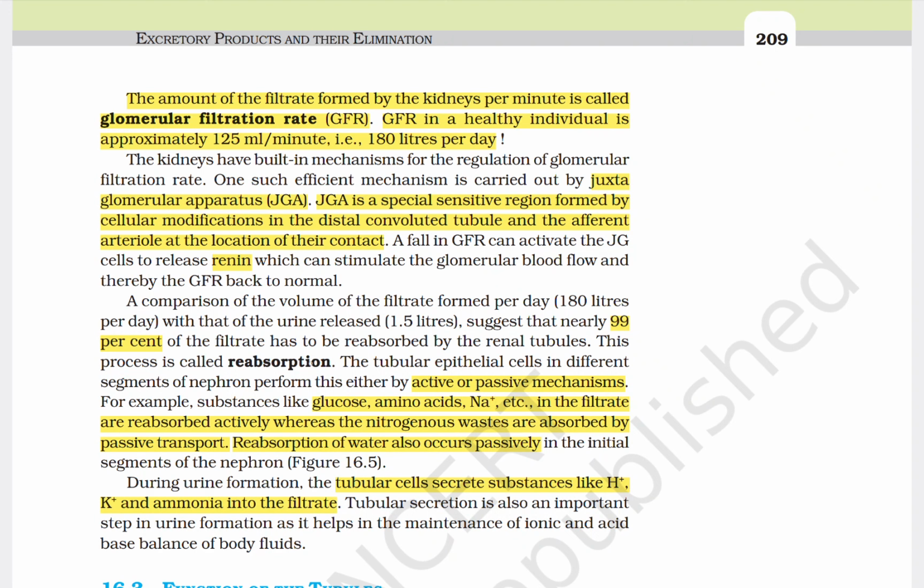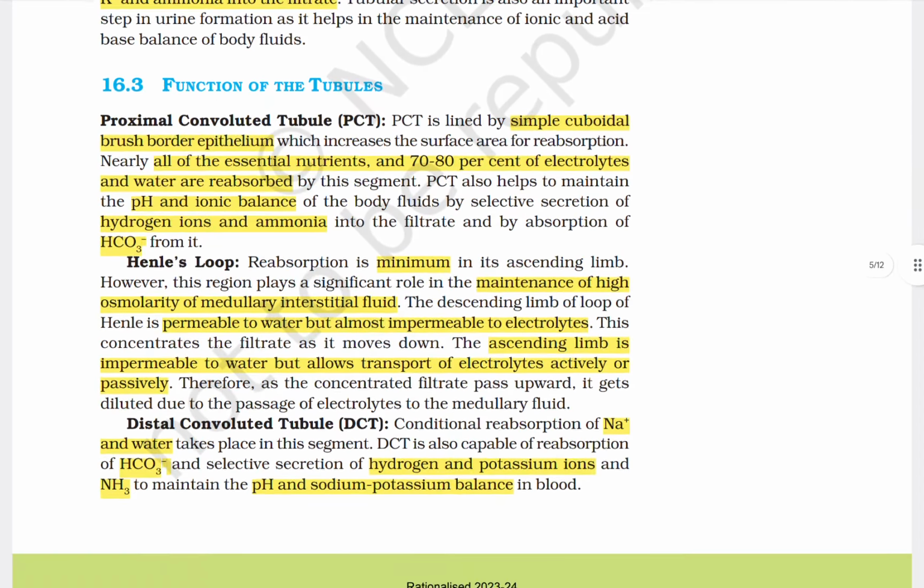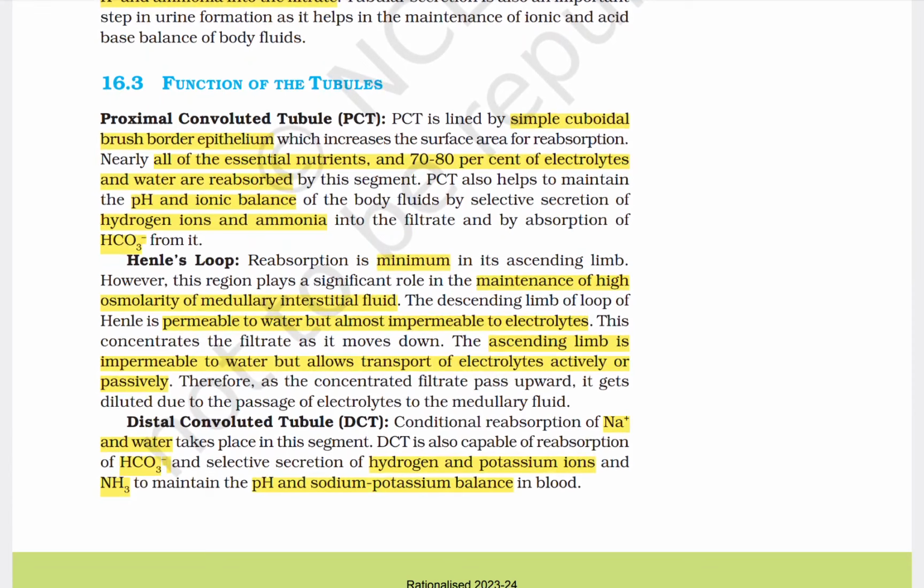Now, reabsorption, by active and passive mechanisms, and tubular cells secrete substances like H+, K+ and ammonia into the filtrate. Function of tubules: the PCT is lined by simple cuboidal brush border epithelium that increases the surface area for reabsorption.